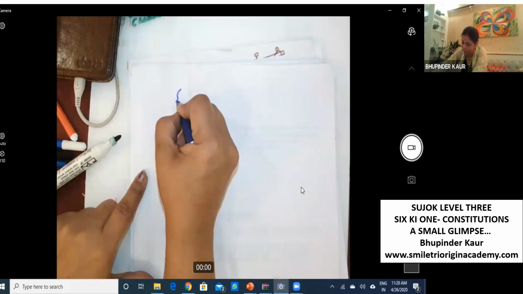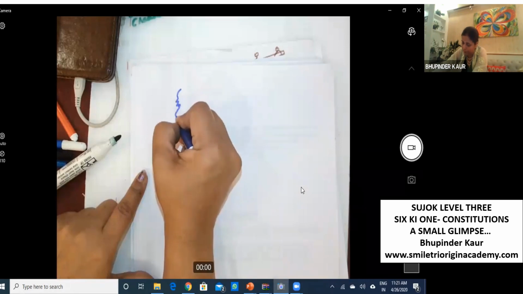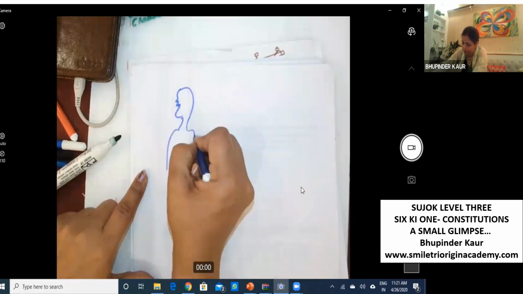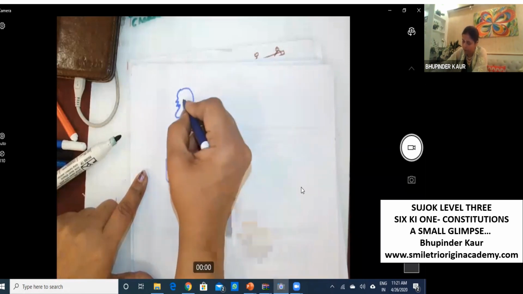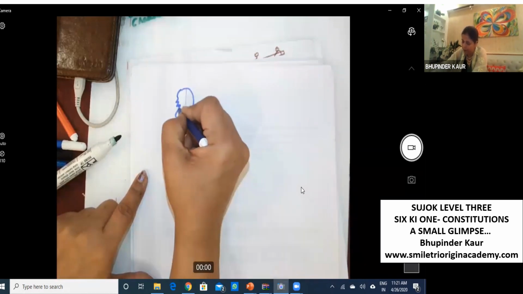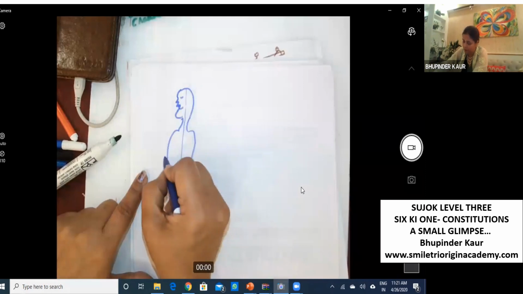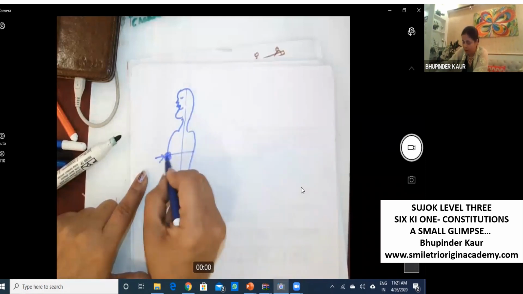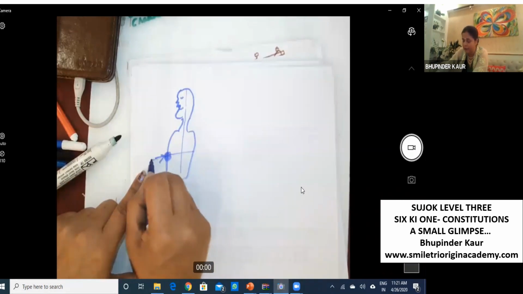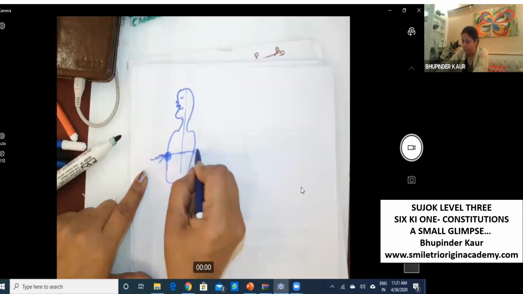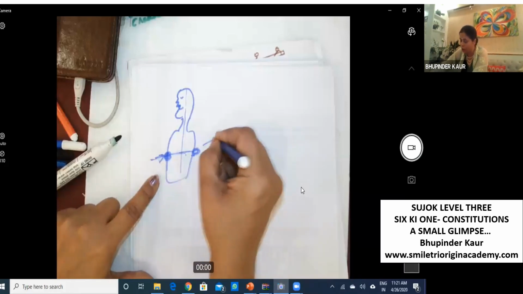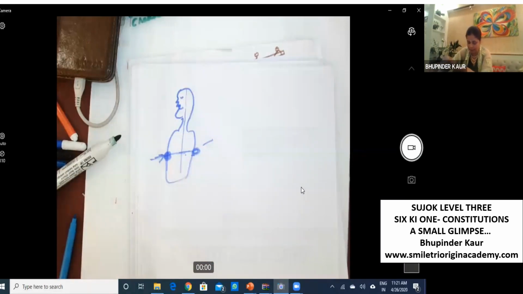Next is front and back. This is the yin yang line, the diaphragm line. God inserted one axis here, front and back. To hold front and back, this is called the sagittal axis.